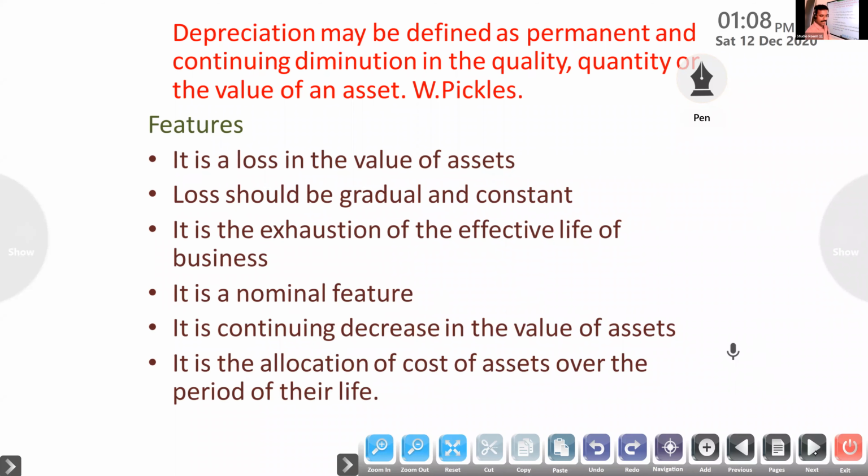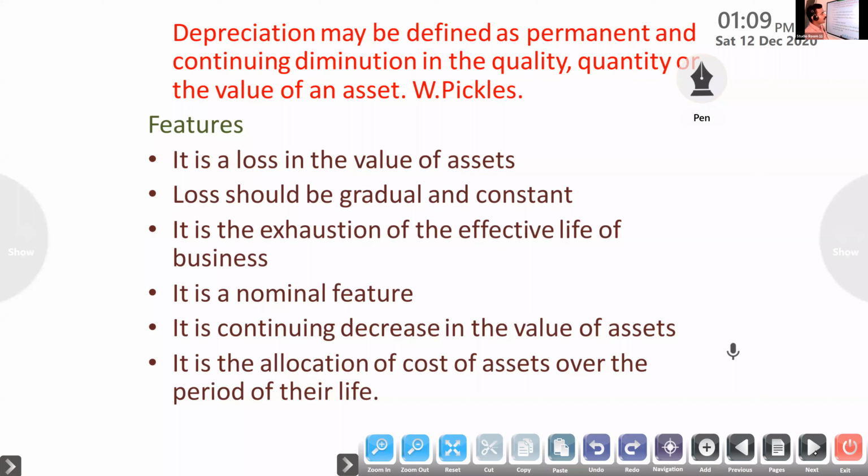So if you purchased any vehicle, a Bullet, or otherwise a Benz or Audi, after a period the value will decrease. If you want to sell, the amount will be less. Every year the value of the vehicle will decrease. That is depreciation. Even if you are not using it, due to expiry of time, passage of time, the value will decrease. That is called depreciation.